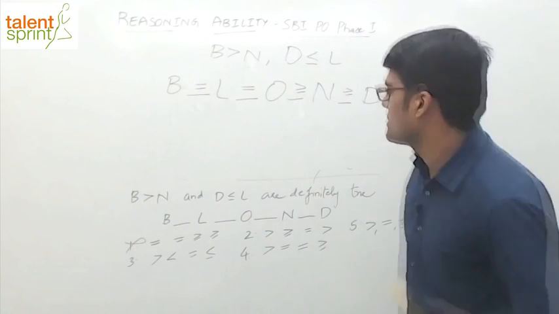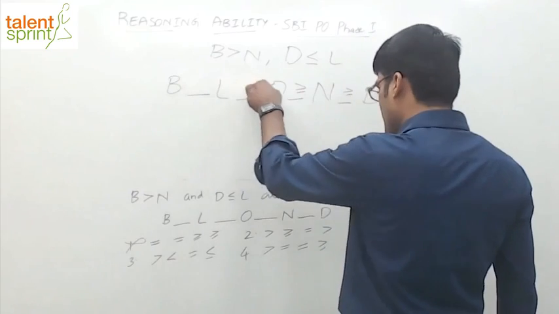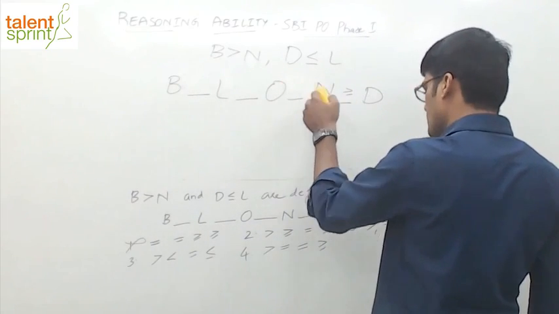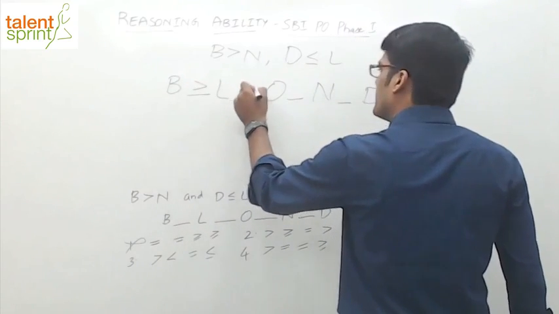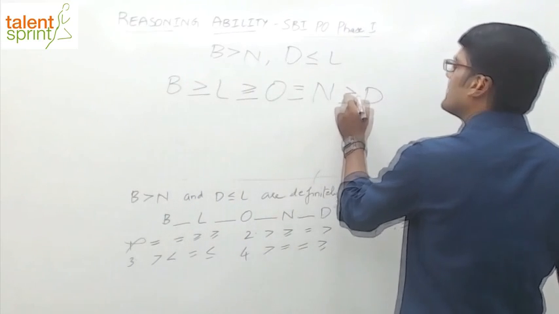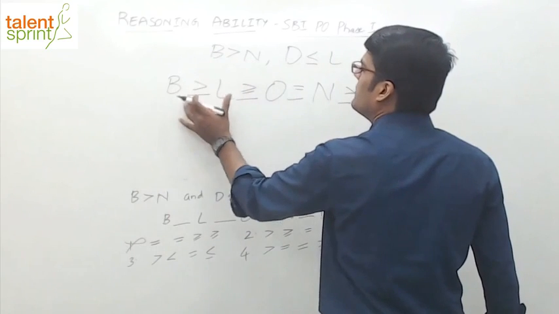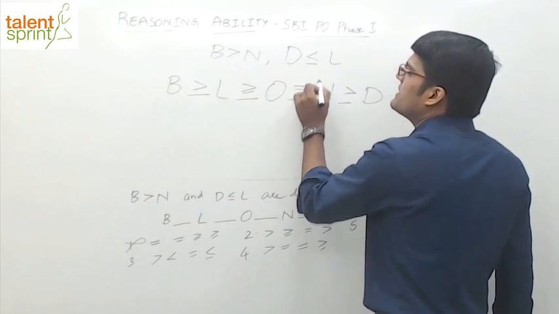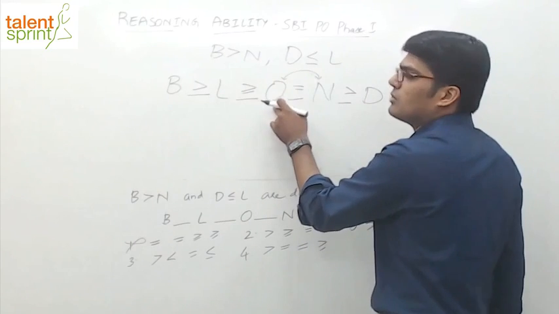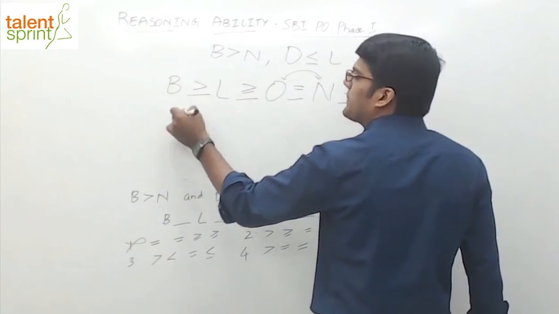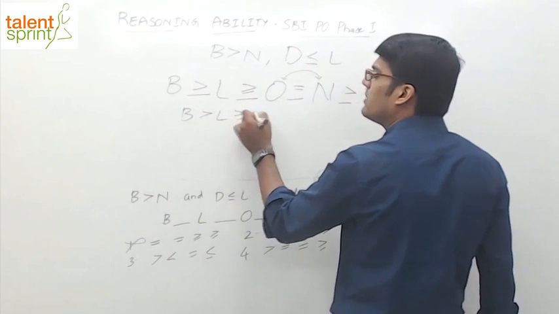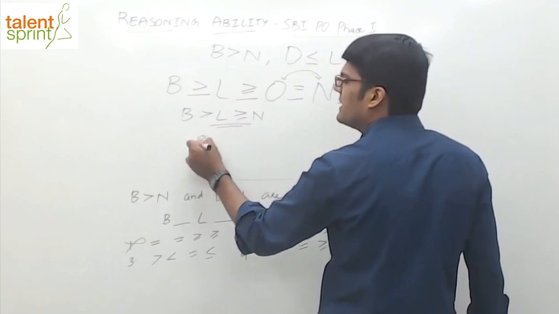Likewise, now substitute the second option, right? What happens? We have greater than or equal to, and greater than. Now B should be greater than N. See, since O is equal to N, we can write N in place of O. So these two can be interchanged. So B greater than L, L greater than or equal to N. What is common? B greater than N.